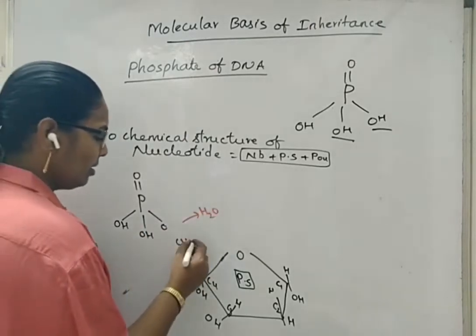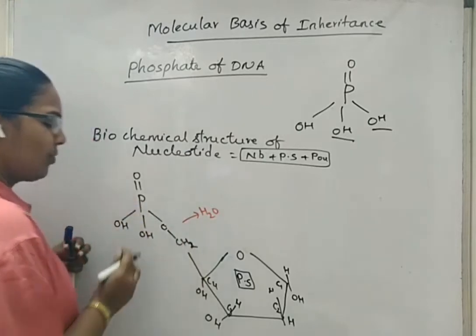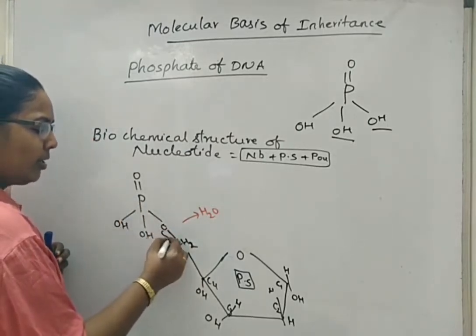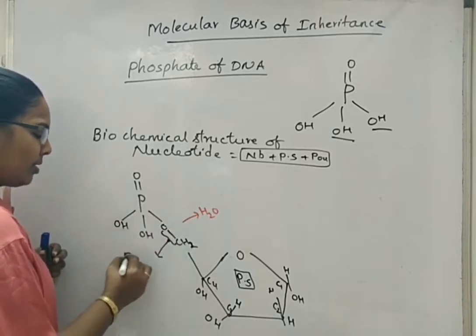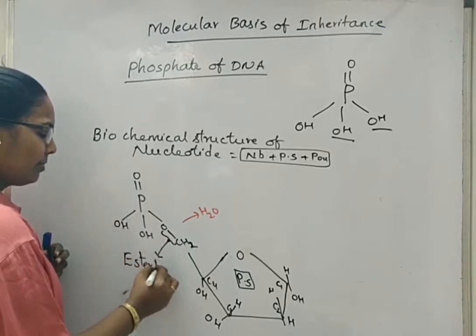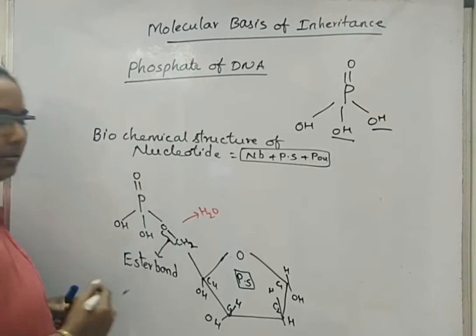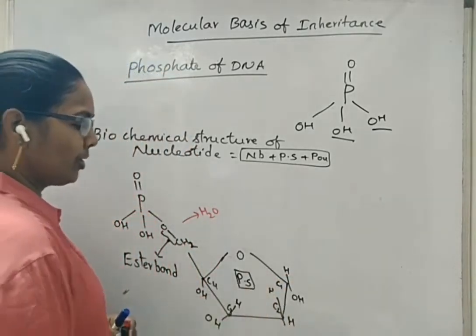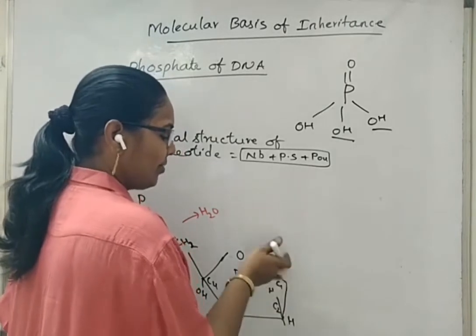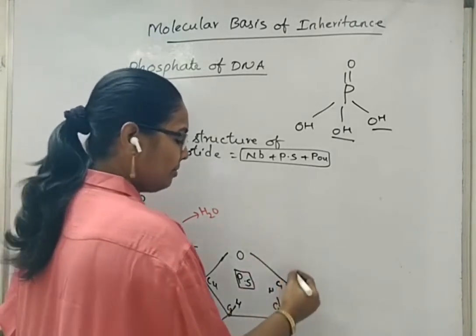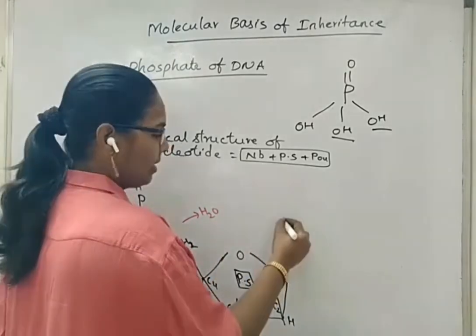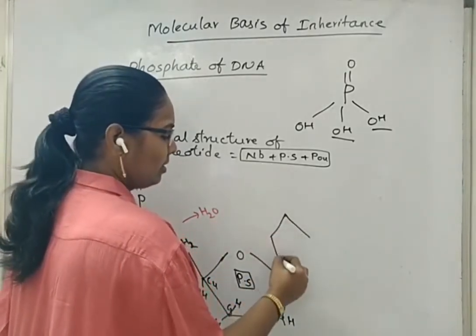Now, there will be a bond formed between the oxygen of the phosphate molecule and the carbon. We call this bond an ester bond. Now, what about the nitrogen base attachment to the pentose sugar? At the first carbon position, if it is a purine or pyrimidine, we will take one having only one ring.